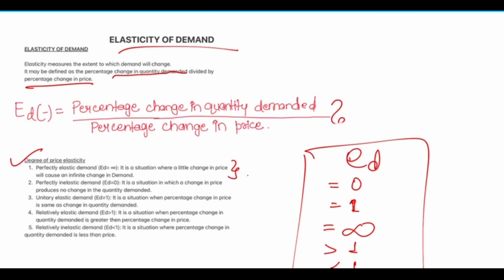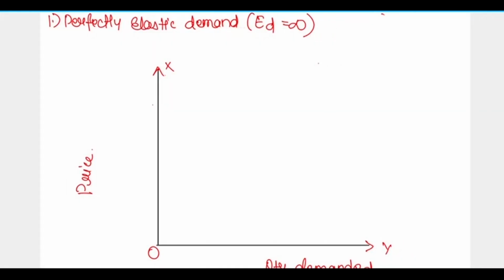The first one is perfectly elastic demand, ED equals infinity. Perfectly elastic demand says that a little change in price leads to an infinite change in quantity demanded. So if the price is P1 and the quantity is Q1, and I change the price a little, the quantity demanded will change by this much. So it is just infinity, and we can say that ED equals infinity.